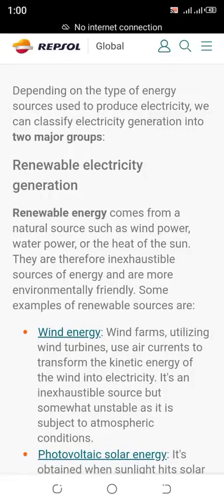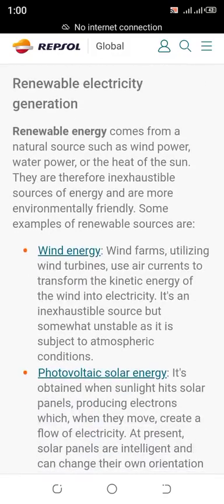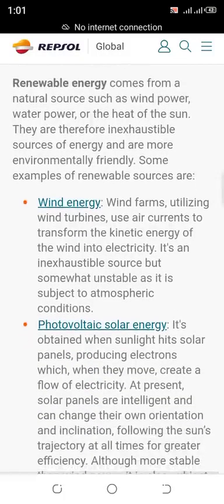Depending on the type of energy source used to produce electricity, we can classify electricity generation into two major groups. Renewable electricity generation. Renewable energy comes from a natural source such as wind power, water power, or the heat of the sun. They are therefore inexhaustible sources of energy and are more environmentally friendly.